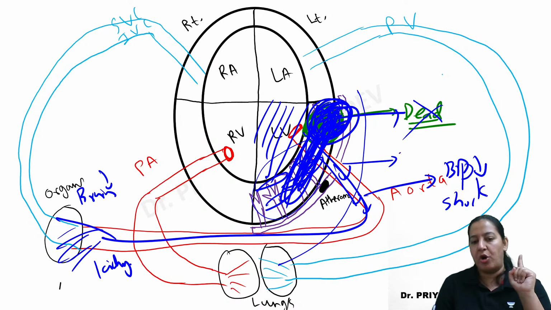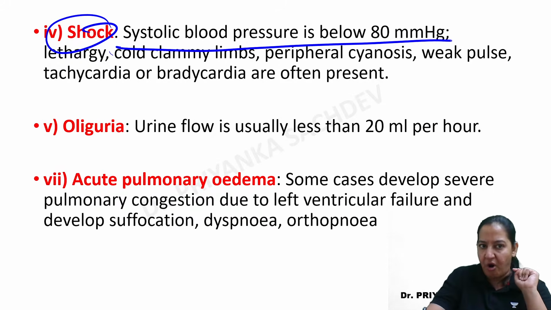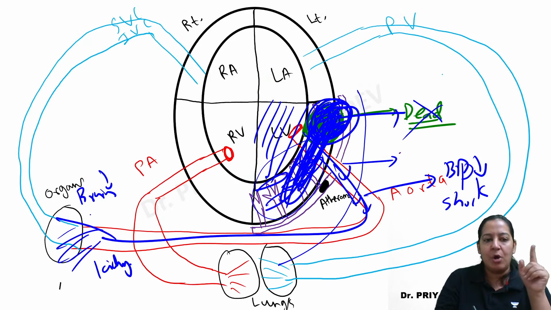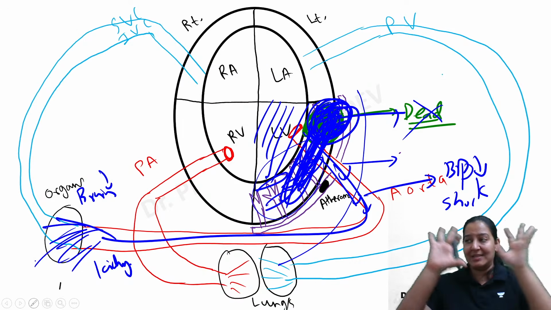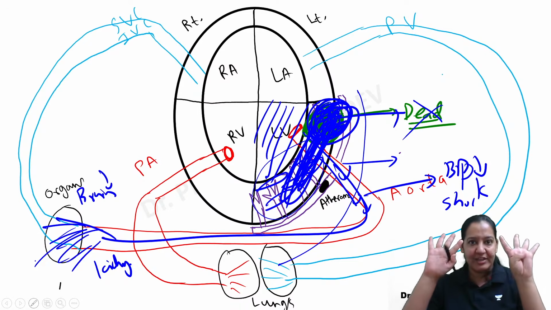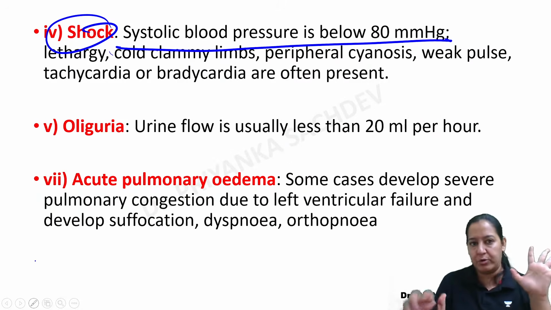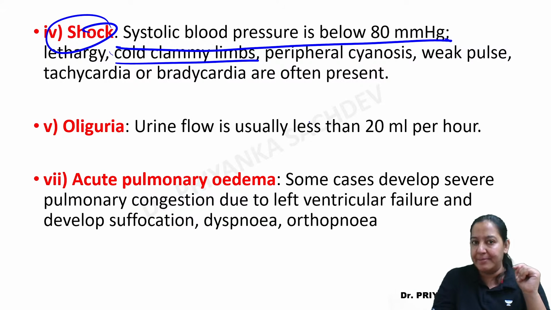So the patient is going in shock. The blood pressure is falling, right? The patient has cold extremities. All the organs receive less blood, so the hands, the tips, the fingers will also receive less blood. That is the first organ that is compromised, that is the digits, right? So the end organs, if you touch, are extremely cold. The hands and feet will become extremely cold. So extremely cold and clammy limbs will be there.